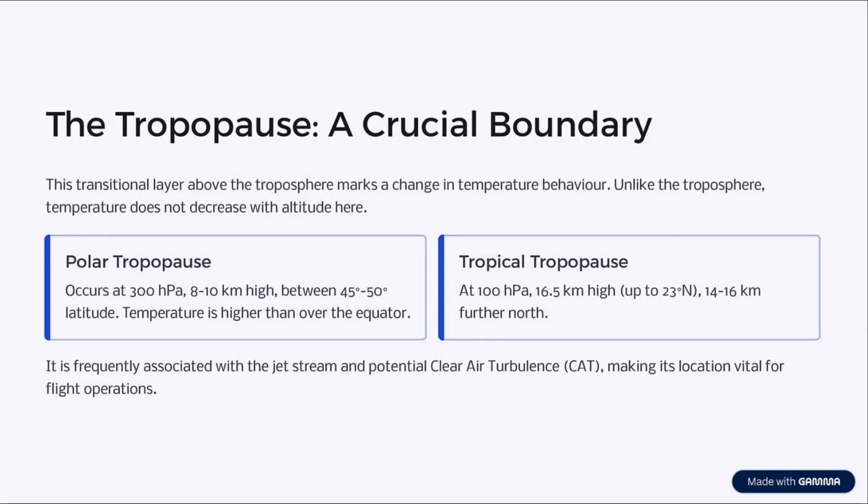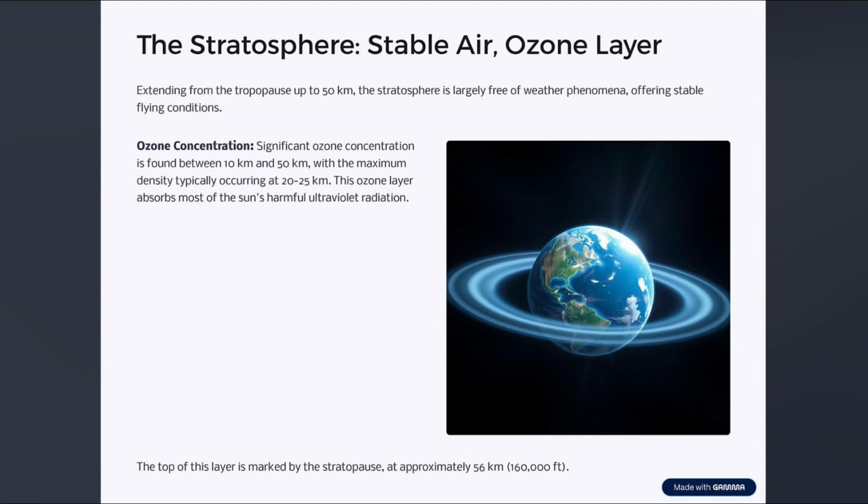Above the troposphere lies the tropopause, a boundary where temperature stops decreasing with height. It varies by region, lower and warmer near the poles, higher near the equator. This layer is important because it often hosts the jet stream and clear air turbulence, which can affect flight routes and safety.